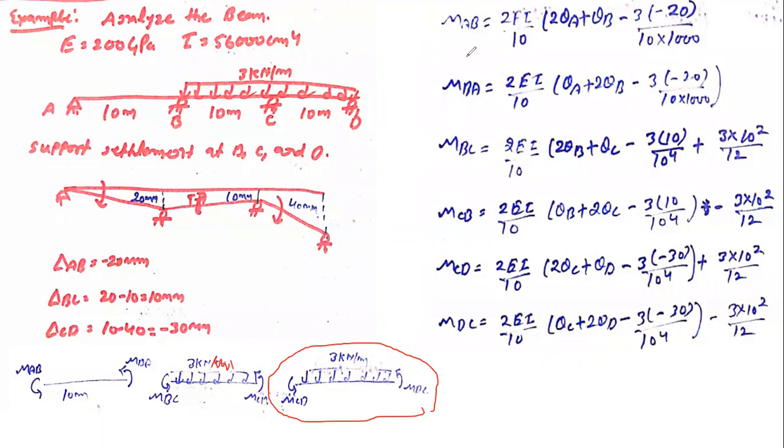Here we need to apply the slope deflection equation, because all the segments are going to be settled by differential settlement, as mentioned in the question that we already discussed. Now MAB equals 2EI by L, where L is 10 meter, times 2 theta A plus theta B minus 3 delta by L, plus FEM. There is no load, so we are not interested in putting the values of fixed end moment. Even if you want to put it into the relation, you can, but the value comes out to be 0. If the value is 0, whether you put it or not, it will not affect your calculation.